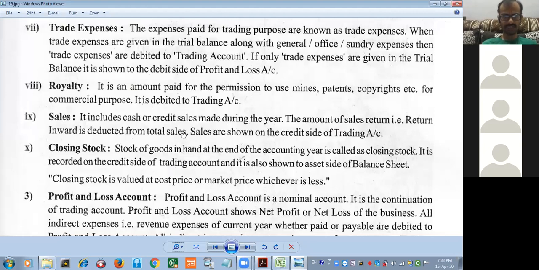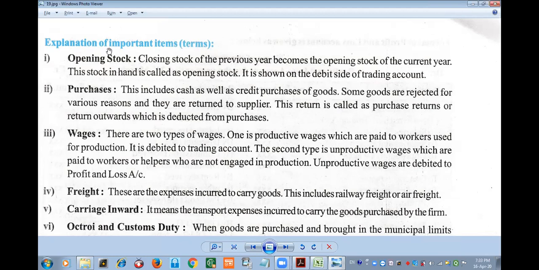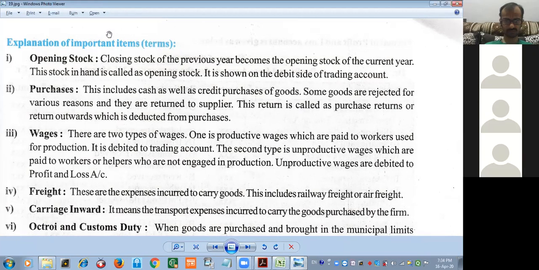Chalo. Aryan, read this. Opening stock. The closing stock of the previous year becomes the opening stock of the current year. This stock in hand is called opening stock. It is shown on the debit side of the trading account.